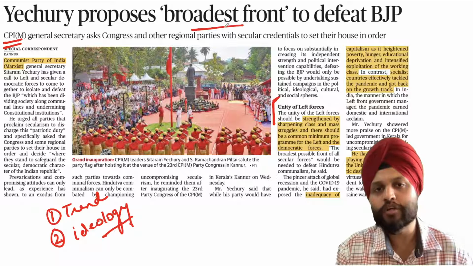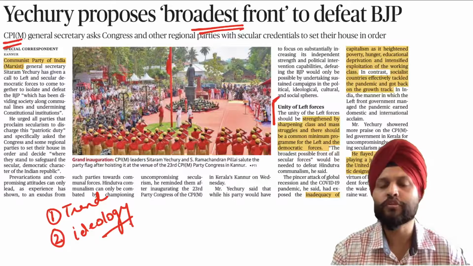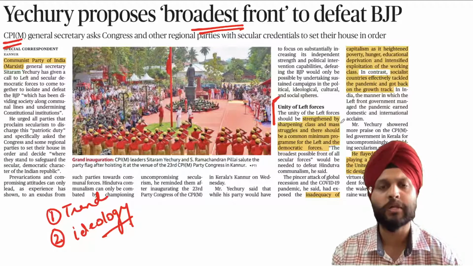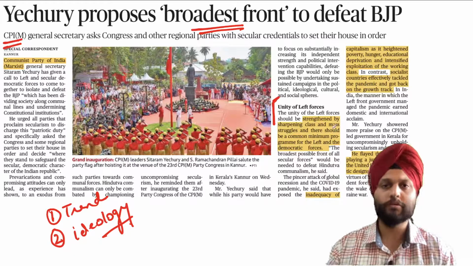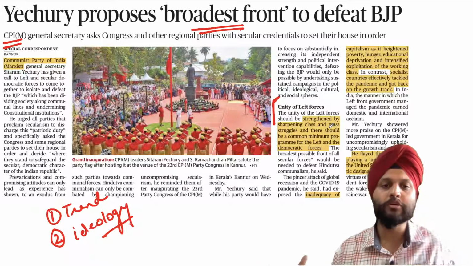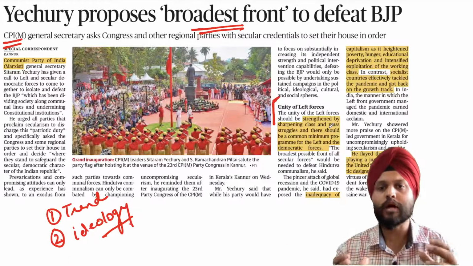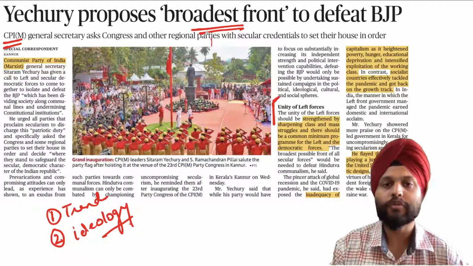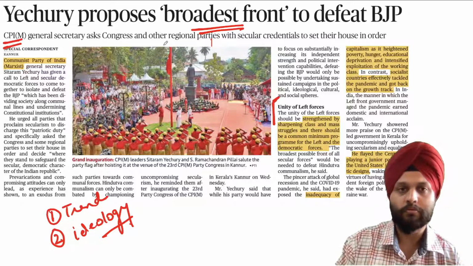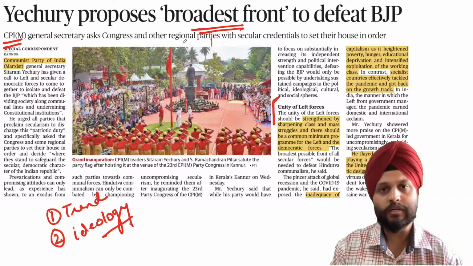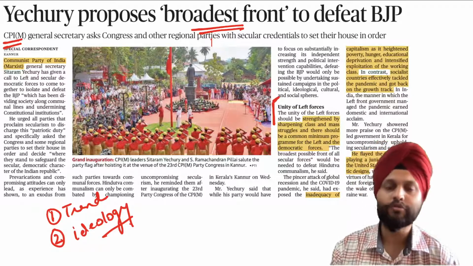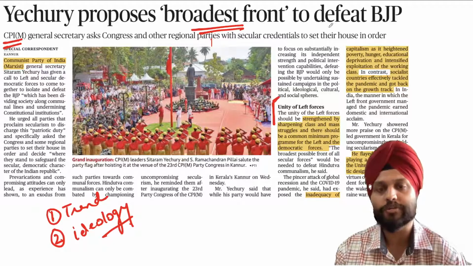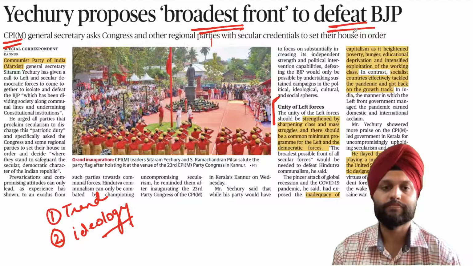So he's saying broadest front. All of us should come together against this massive force known as the BJP. We are not able to win elections at the assembly level. We are not able to win elections at the Lok Sabha. It's pretty obvious, so we must come together. Otherwise, our votes will keep getting split and BJP will keep winning. So broadest front, that is people from different groups, left, center, regional, caste-based, all of us should come together and have a united front, a rainbow coalition against the BJP.